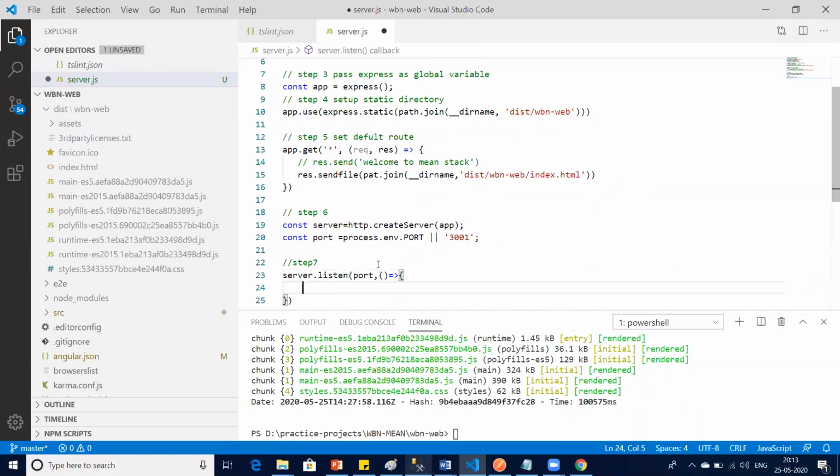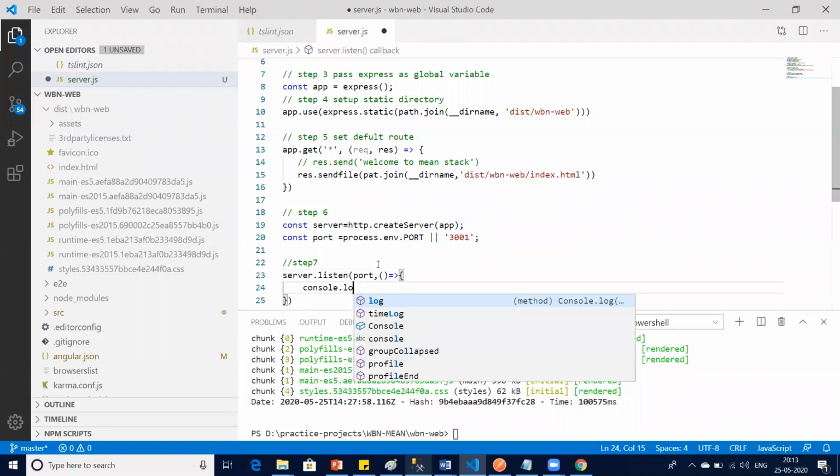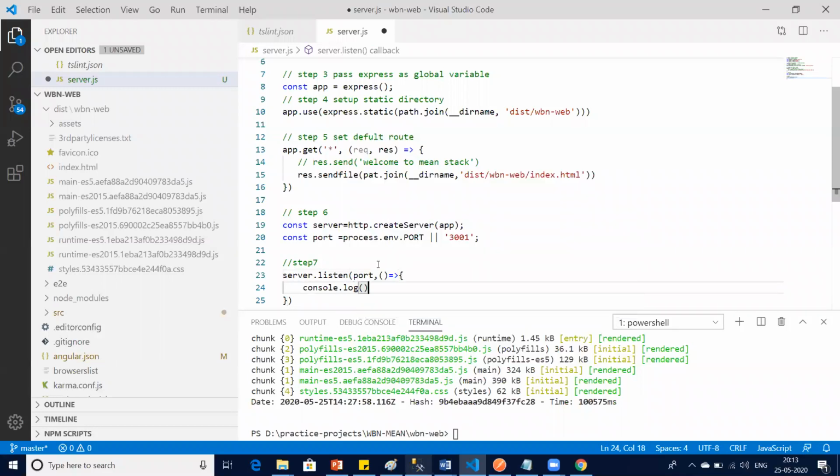Here I can put the console log just to check whether my server is doing good or not. So console.log, server is listening at